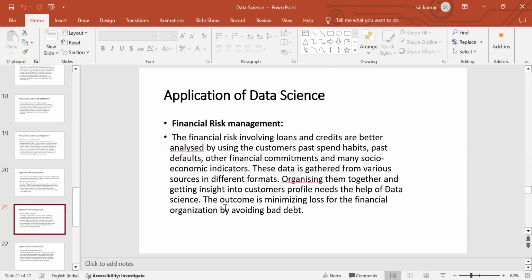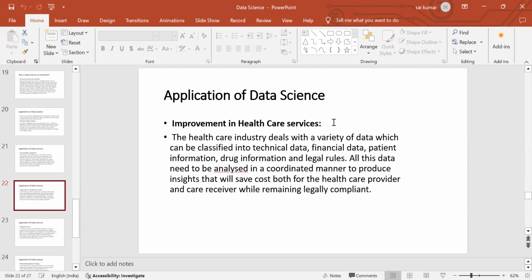Now let's see the insights. Okay, now let's see a different application, in healthcare services. In healthcare, the data scientist can classify the technical data, financial data, patient information, drug information, and legal rules. All these five can be managed by a data scientist, even though they are five different fields in different places.